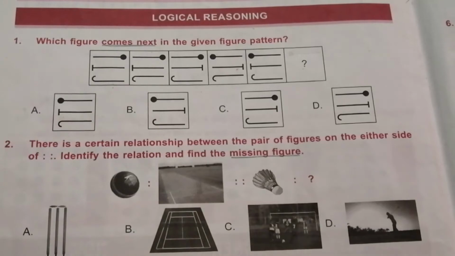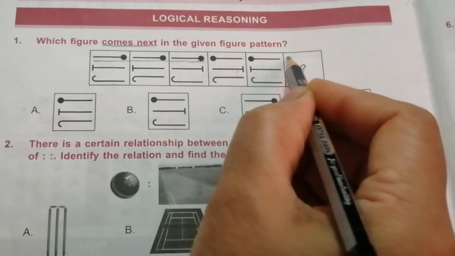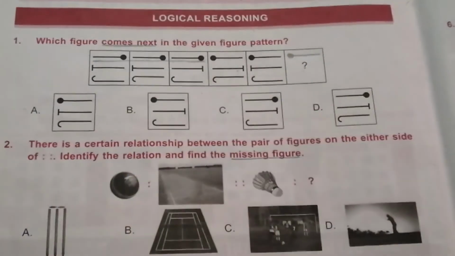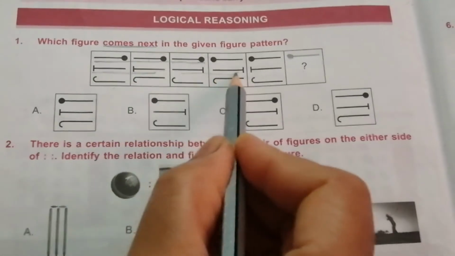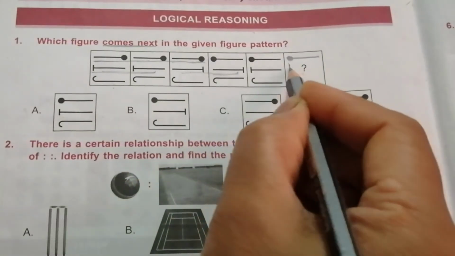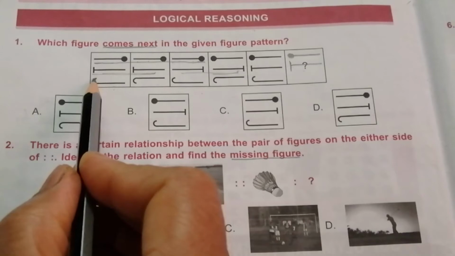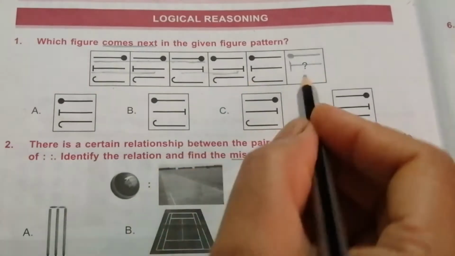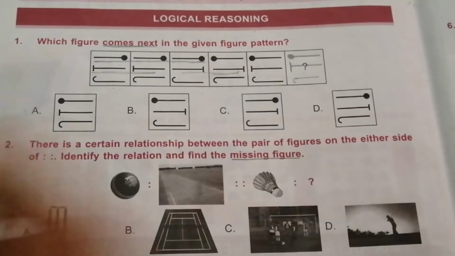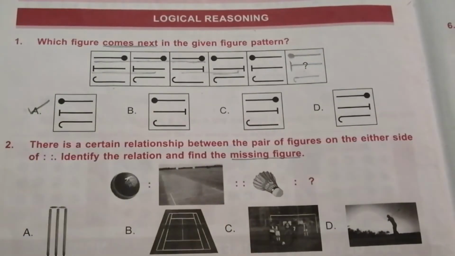If we analyze this, the first one is repeated 3 times. So here the next pattern is dot in left side. And this is repeated 2 times, this is repeated 2 times. So the next one is this one. And if you analyze this, the curve here is in top and here is in bottom. Top, bottom, top, so bottom. And this is the answer. Yes, A is the answer.